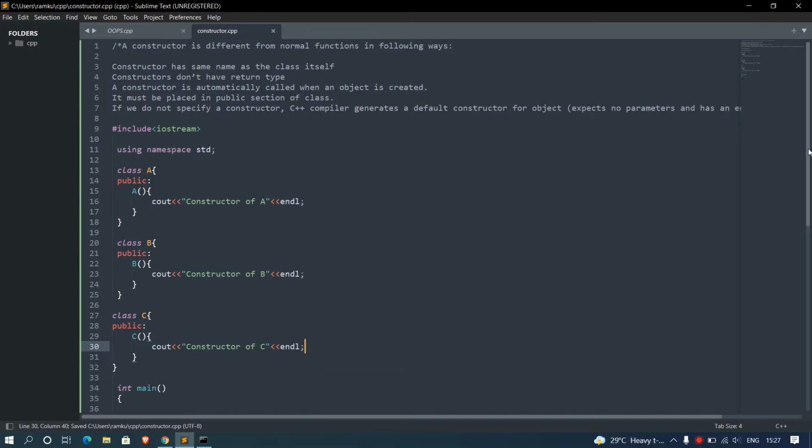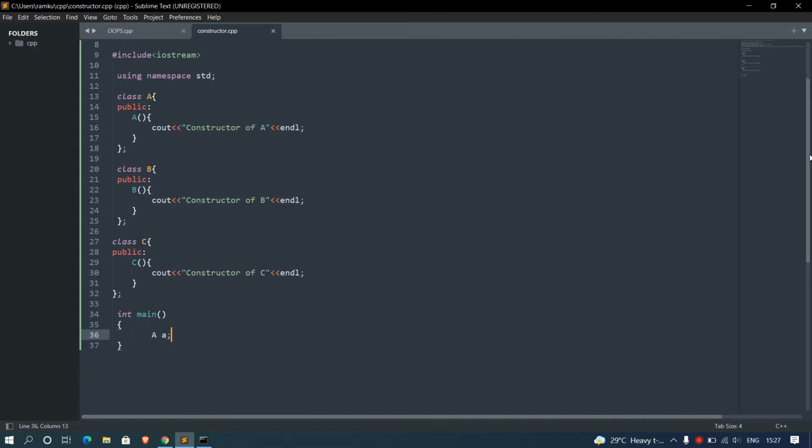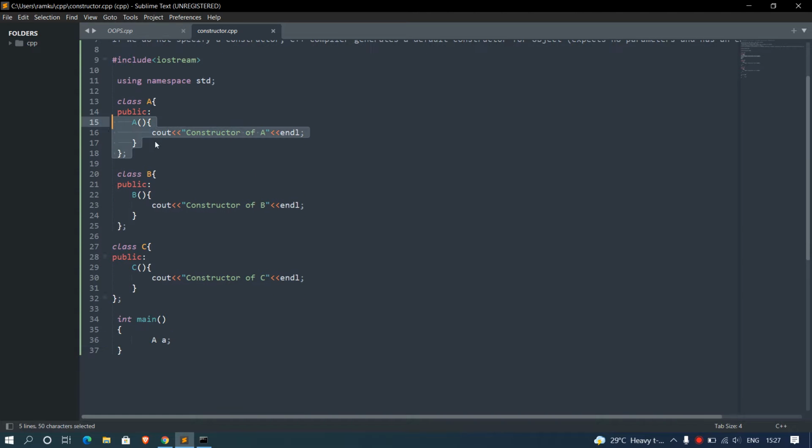Let's check whether our program is running right or not. I will add a semicolon, otherwise it will throw me an error. I'm creating the object of my class A. Let's check what the output is. What do we think? It is going to call our default constructor, since I'm creating the object of class A.